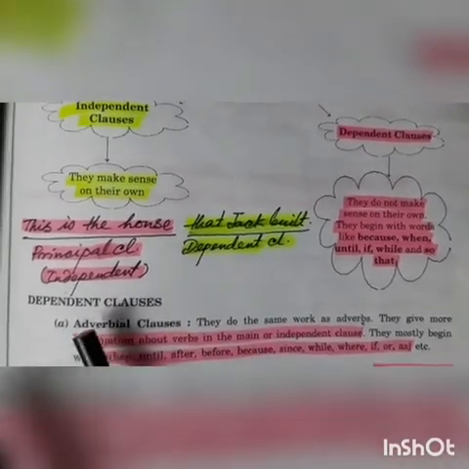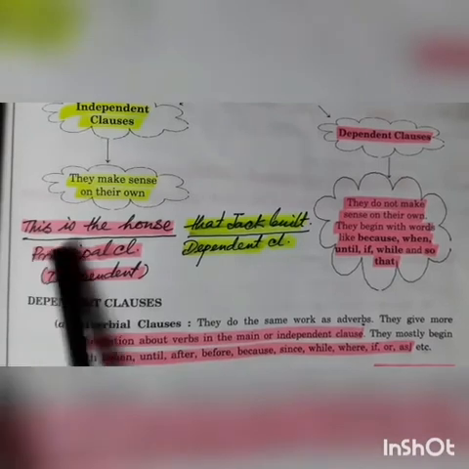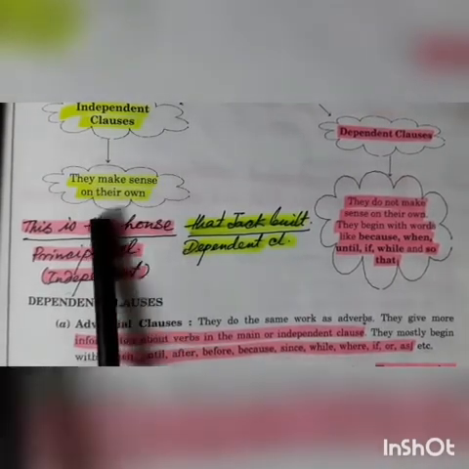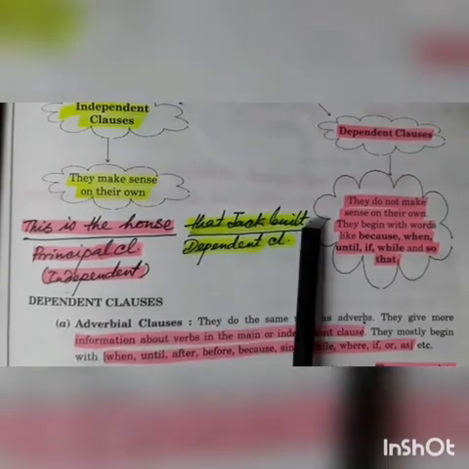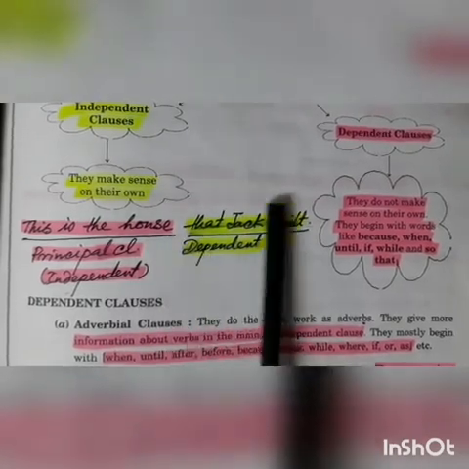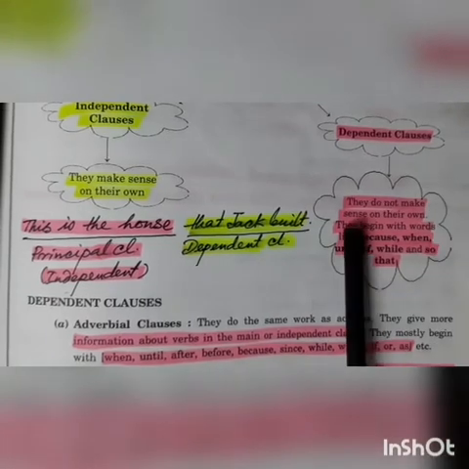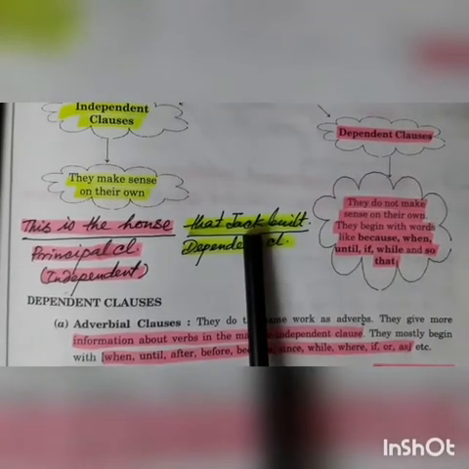Here you are getting "this is the house", the principal clause, and that makes sense on its own. "That Jack built" is completely dependent on this clause, so it is called a dependent clause. It does not make sense on its own. It cannot stand independently.